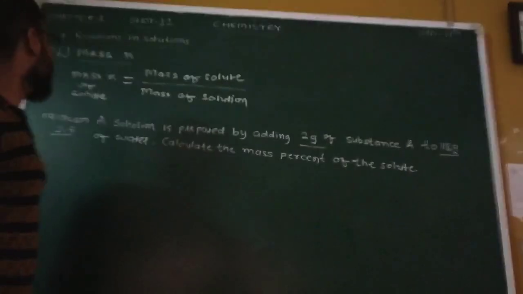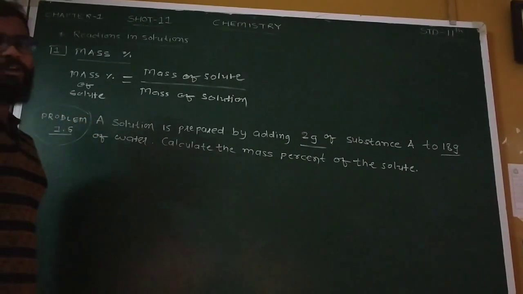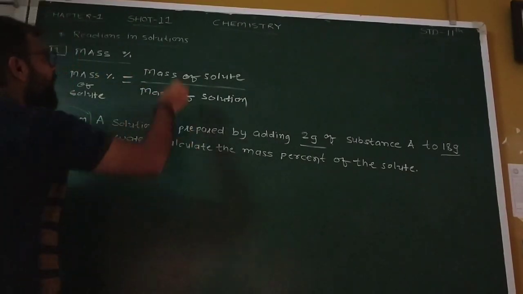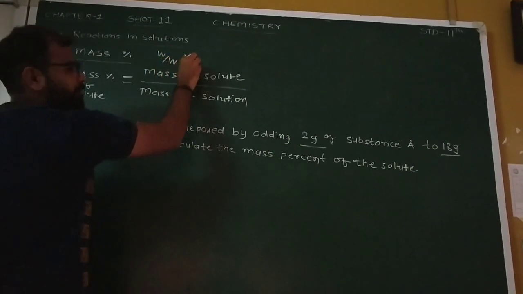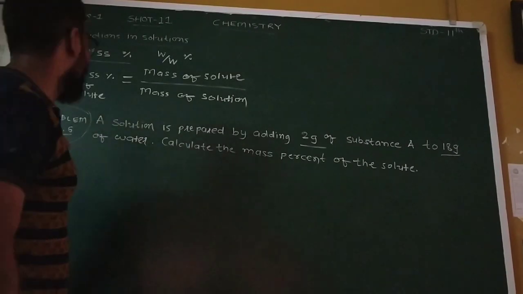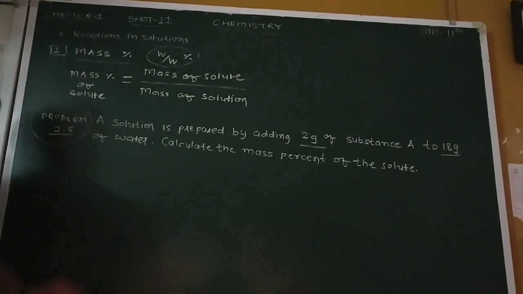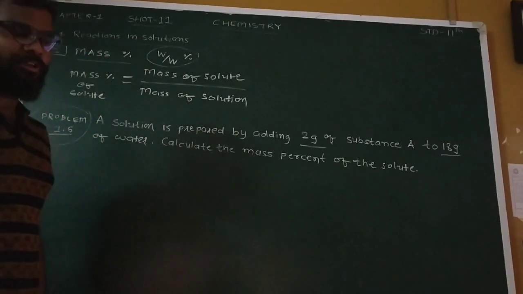Now let's look at a problem given in your textbook, problem number 1.6. This mass percentage is also called weight upon weight in percentage. There are both names; you have to remember that you can call it mass percentage or weight by weight in percentage.